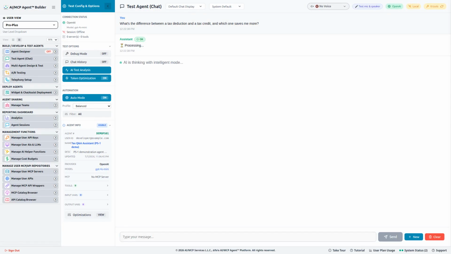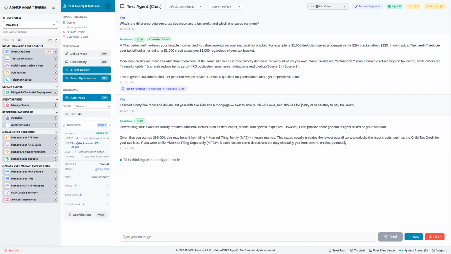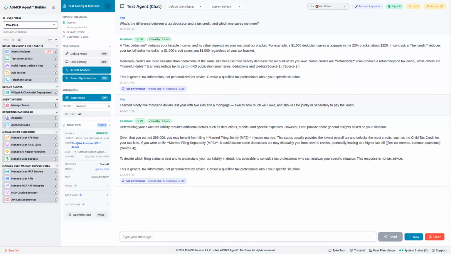Before we ship, we test it. The test agent panel lets us talk to it just like a client would. We ask the classic deduction versus credit question, and it answers from the firm's materials, cited, with the disclaimer attached. Then we ask for a personalized calculation on our own income, and it holds the line, declining individualized advice and pointing us to a professional.